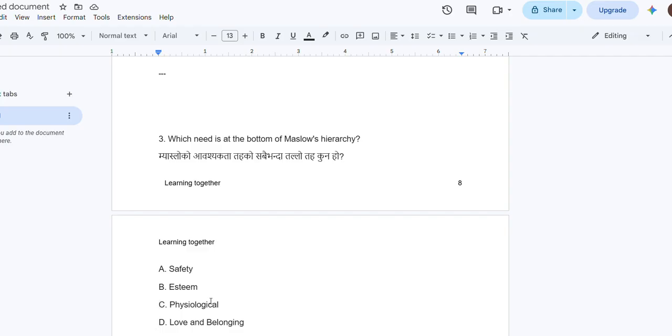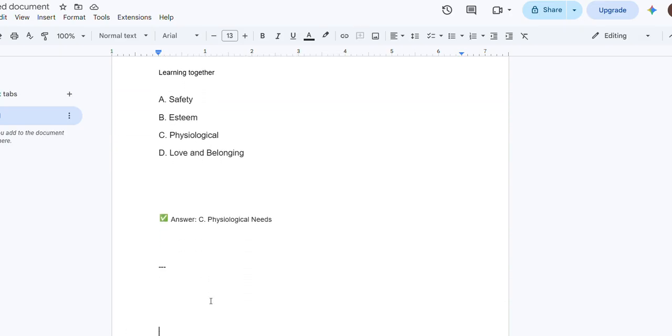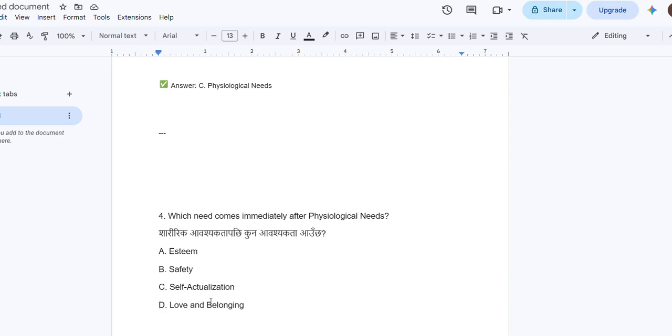Which need is at the bottom of the Maslow hierarchy of need? I think this is quite easy for everyone. That is answer C, physiological need. Which need come immediately after physiological need?